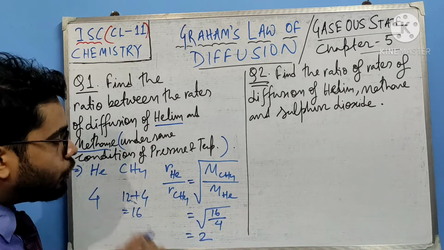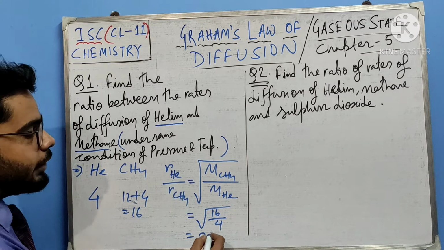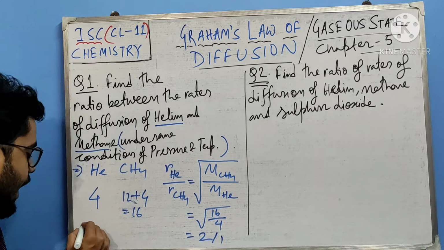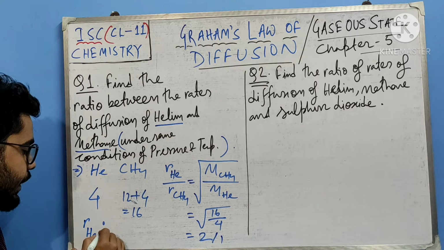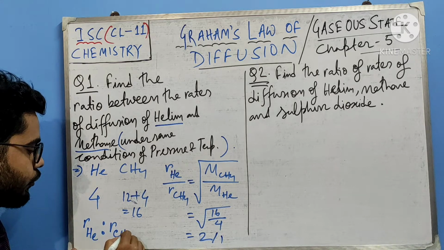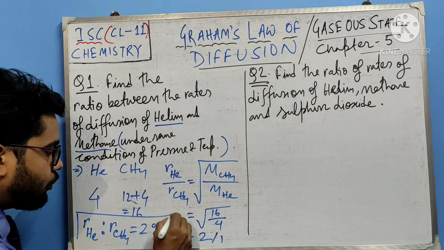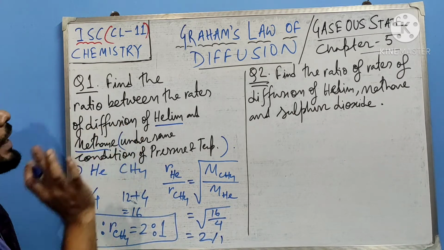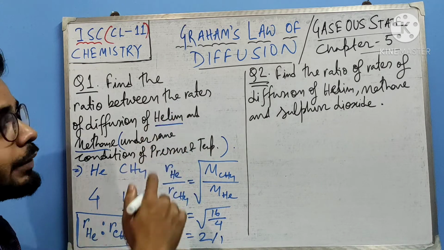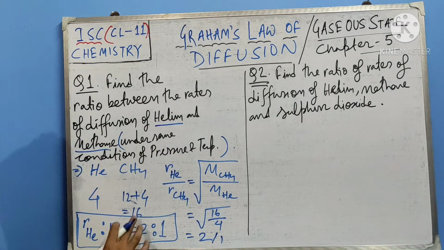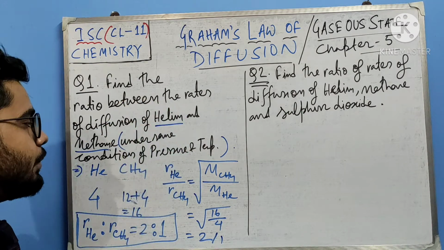So this comes to, you all know very well, what will be the ratio? You can write RHe is to RCH4 equals 2:1. And whenever you are doing a ratio problem, again and again I am saying, you have to keep the order the same. R helium, R methane, because helium first and then methane.